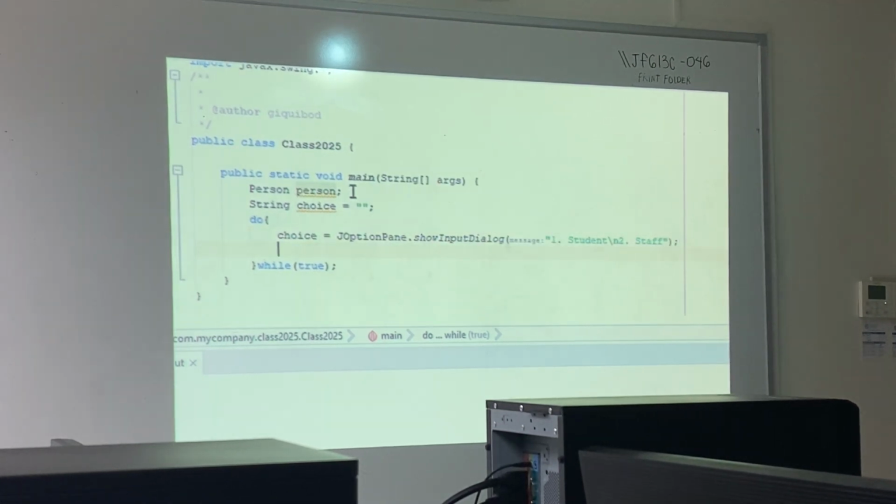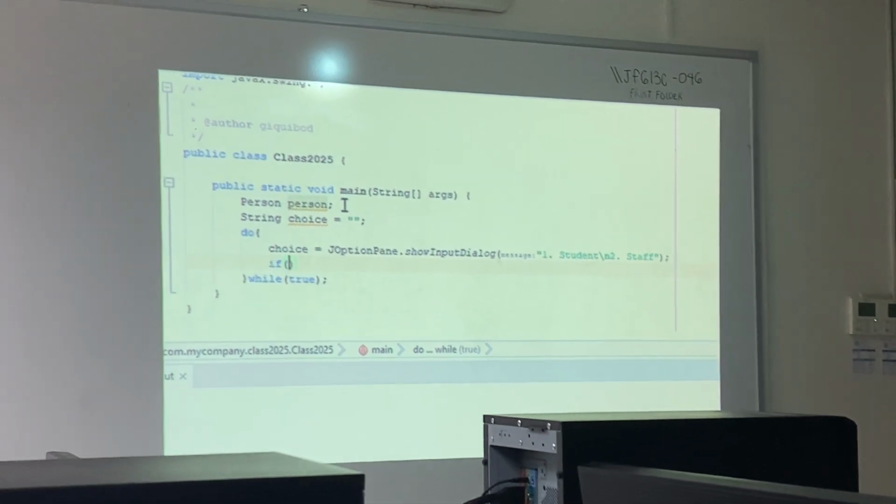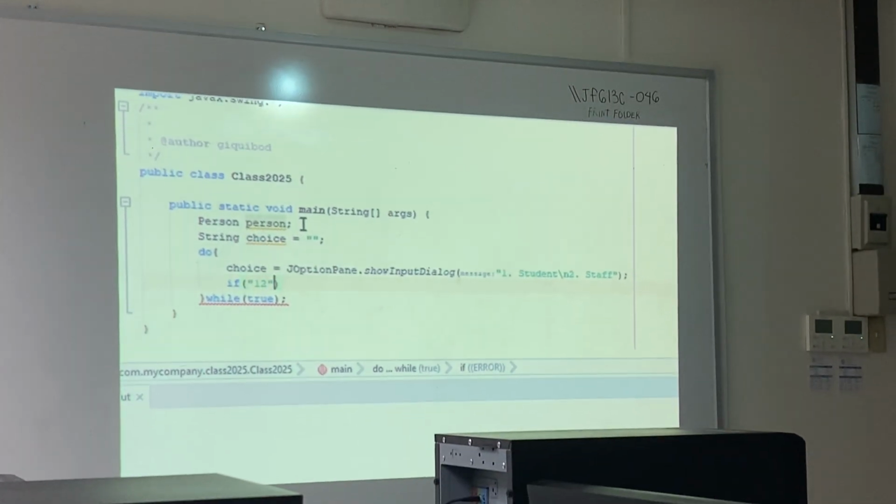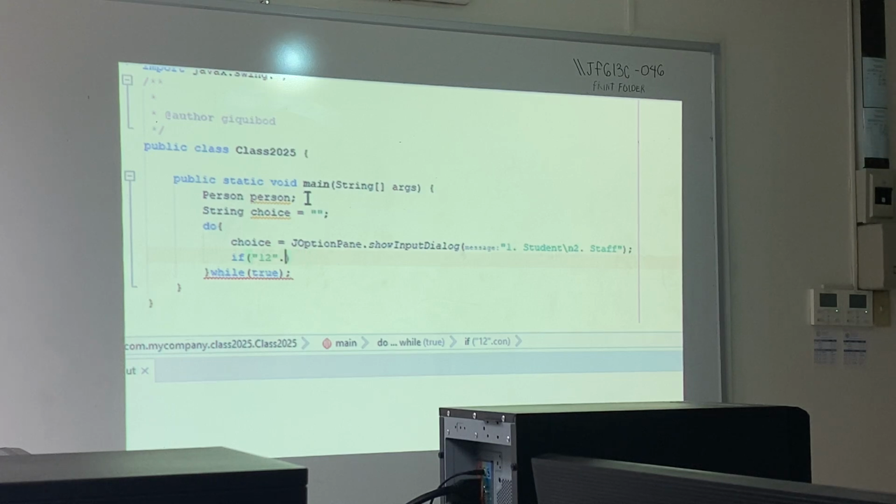And then let's just have here if "1, 2" dot contains the choice, we will just break. So meaning if I chose 1 or 2 in the options that were presented, we will exit the signing up part and mag-proceed na tayo sa pag-enter ng value. So right now, paano yan siya? 1 and 2. If it's 1, that is student. If it's 2, it's staff.